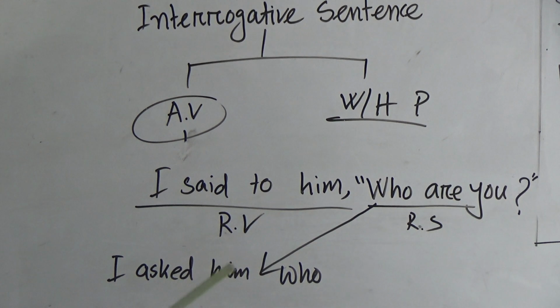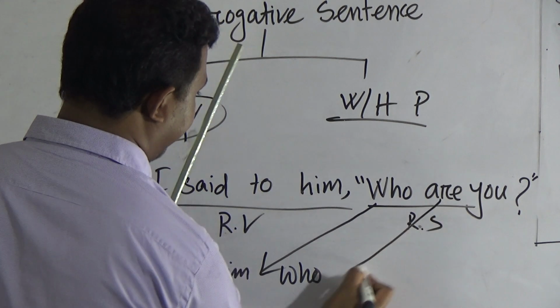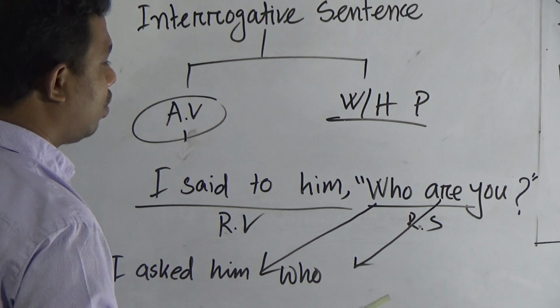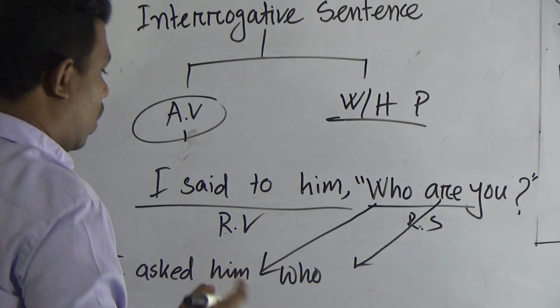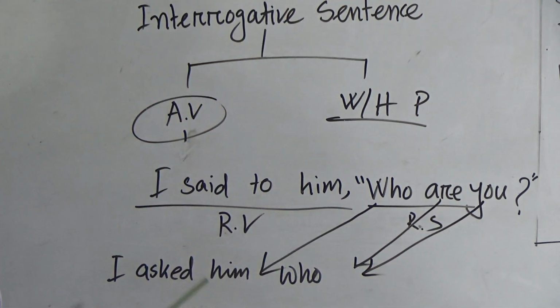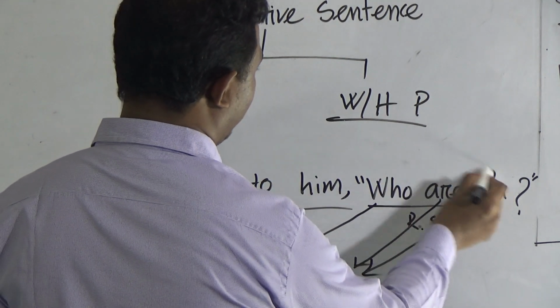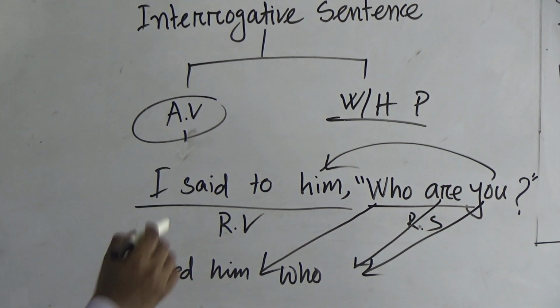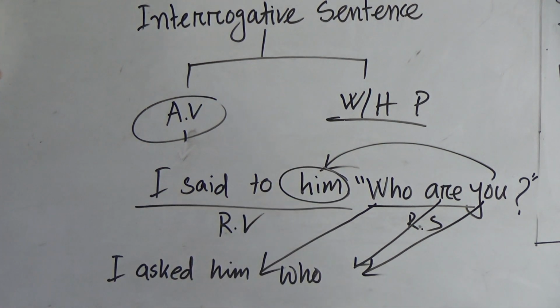After writing who, dear students, we are not allowed to write the auxiliary verb here, because if we write the auxiliary verb here, then the sentence would be converted into an interrogative sentence again. So we have to use subject then verb here. You is second person, so the second person would be converted according to the object of the reporting verb. So it's him, and you is in the subjective form, so we have to convert him into its subjective form.